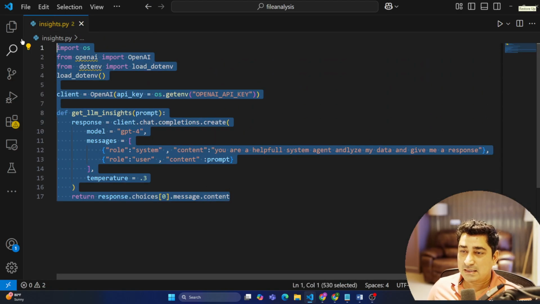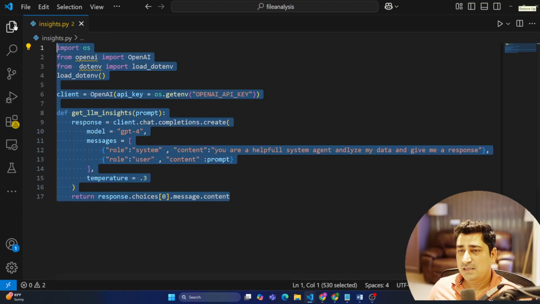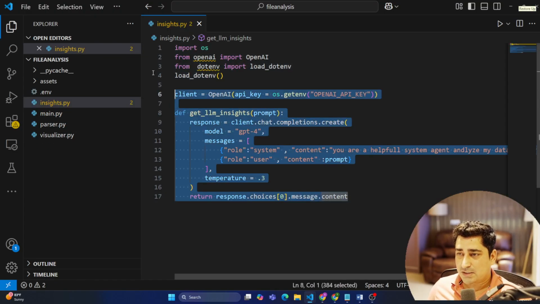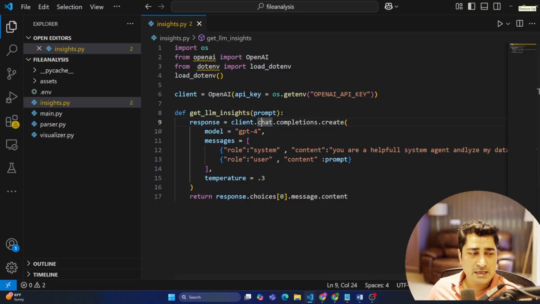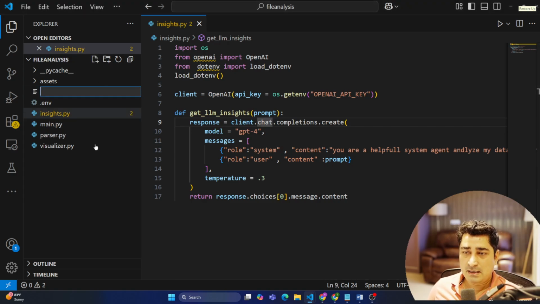So expose this insights function, just this particular function as of now, as an MCP tool. How will I be able to expose it? Again, easy peasy. We have done those things multiple times. So I can create a file over here called mcp_server.py.